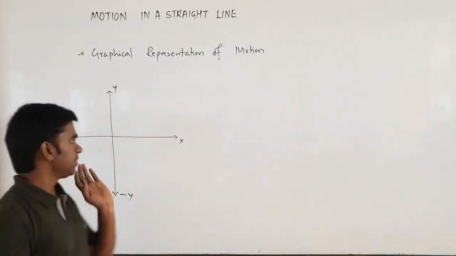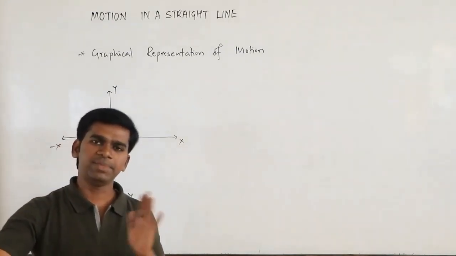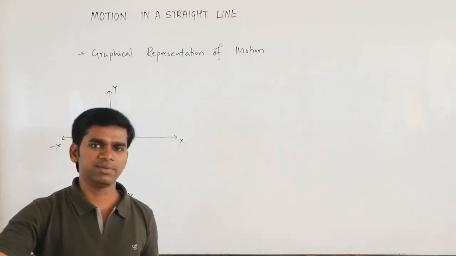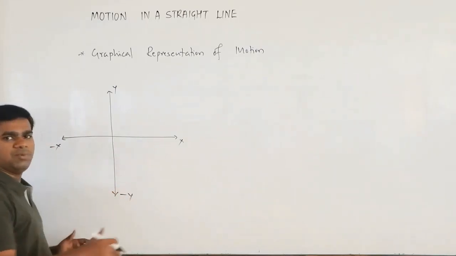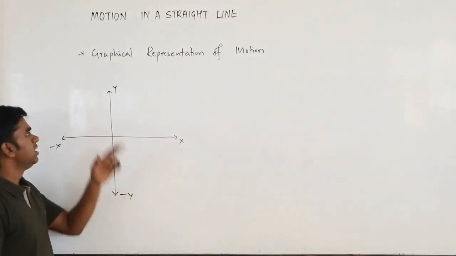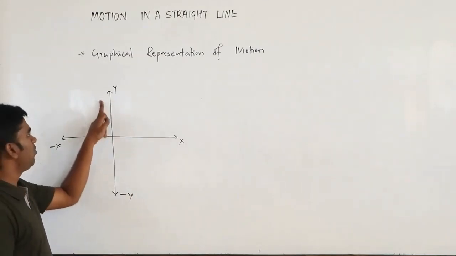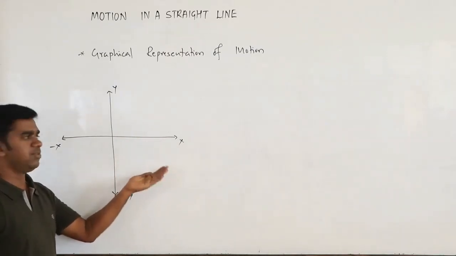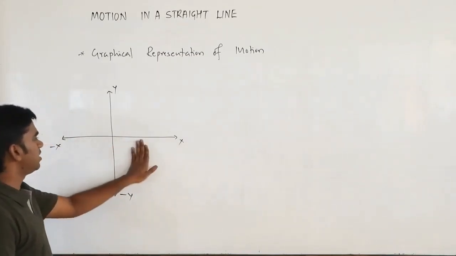Okay, now before, I told you it is just like an empty bottle. If you fill the water, it will become the water bottle. If you fill the milk, it will become the milk bottle, like that. So what you take along the x-axis will become that quantity. What you take along the y-axis will become that quantity. Suppose you take distance here, your y-axis will be what? It is a distance. If you take velocity here, your y-axis will be what? It is a velocity. If you take time, it will be a time. If you take some other quantity, it will become some other quantity. Okay. So in general we can do it.